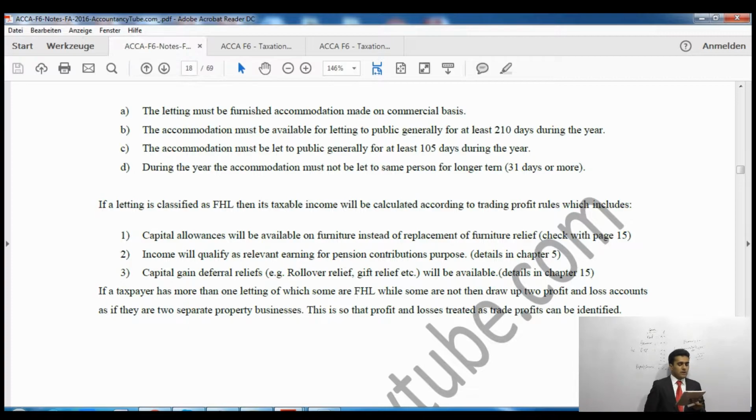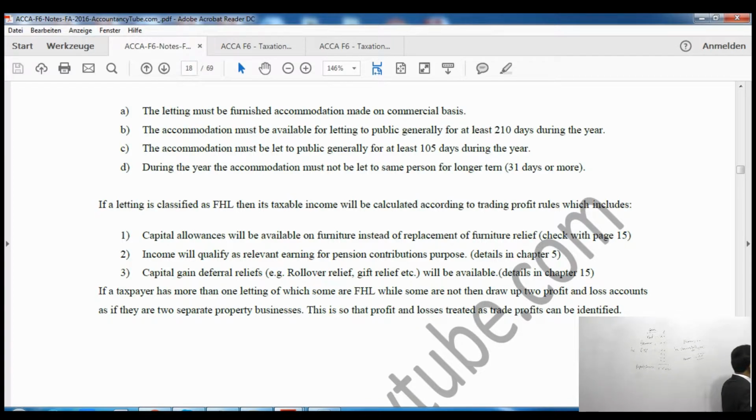Then the next one says it must actually be let for half of those days. Half of what days? 210. So half of 210 is 105 days. So it must actually be let to the general public for 105 days. So first, it must be available for letting for 210 days, and then it must be let to the public for half of those days. So it must actually be let for 105 days.